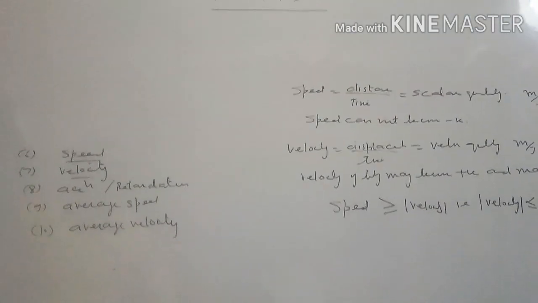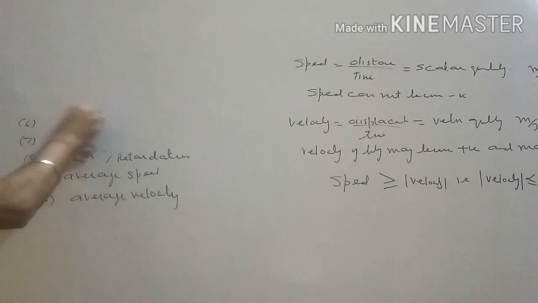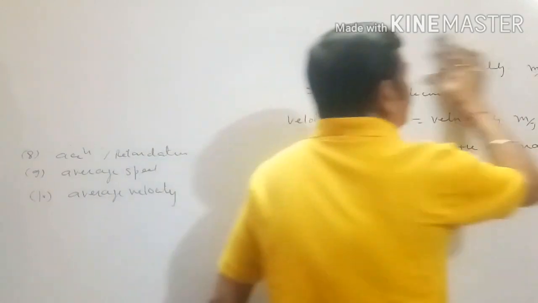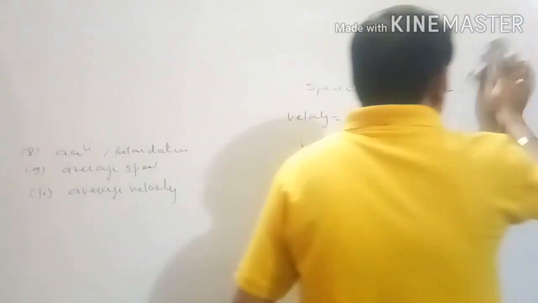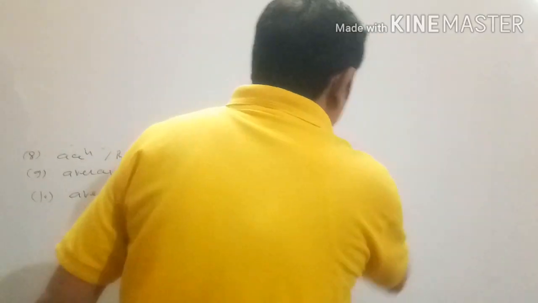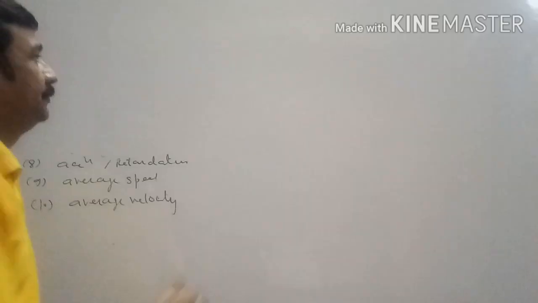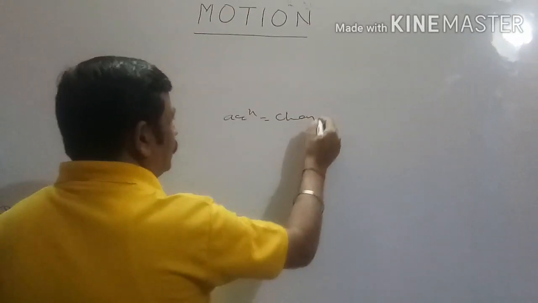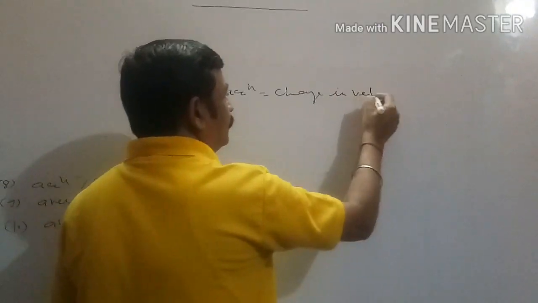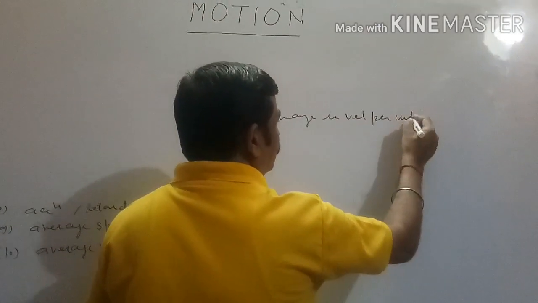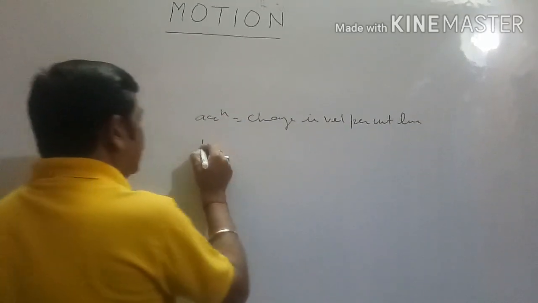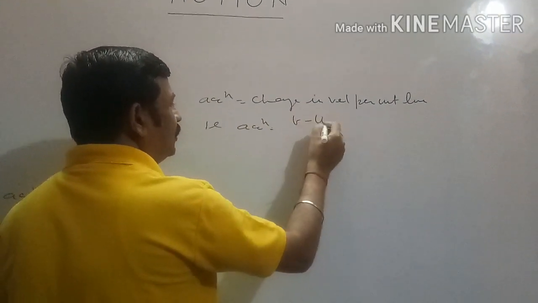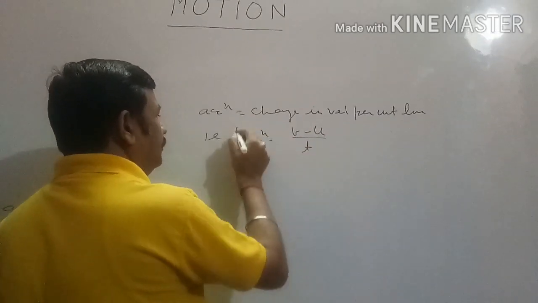Acceleration. Change in velocity per unit time is called acceleration. That is, acceleration is equal to final velocity minus initial velocity upon time.